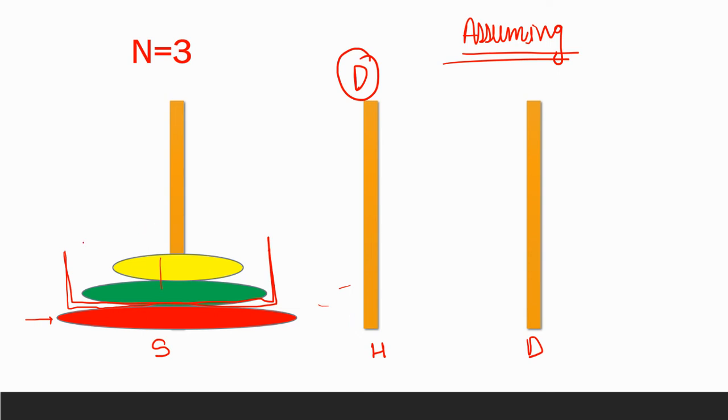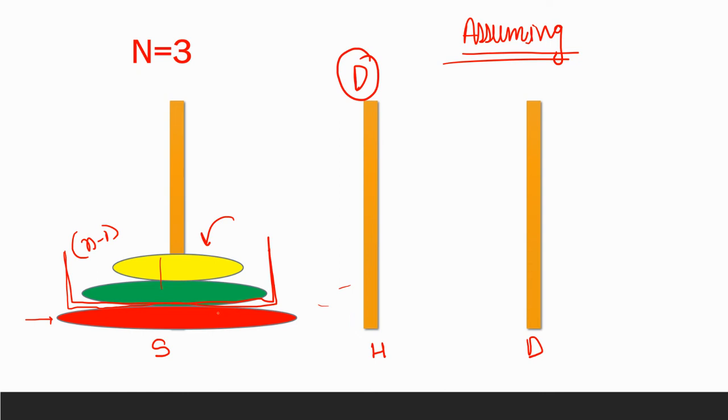What we need to do, we need to move n minus 1 disks from source to helper, right? So for that we need to pass it to recursion, but recursion doesn't know how to move from source to helper. So we need to tell recursion, don't worry about the bigger problem, just worry about the smaller problem. I am giving you two disks and I am asking you to move these two disks from source to helper with the help of destination. Don't get confused. This is for us, that is source, helper, and destination.